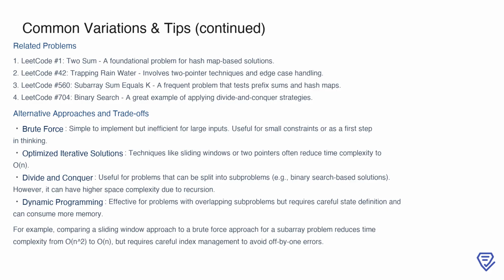Now, consider the trade-offs between different approaches. Brute force methods are straightforward to implement and are often a good starting point for understanding the problem, but they tend to be inefficient for larger inputs. Optimized iterative solutions, like sliding windows or two pointers, can significantly reduce time complexity to O(n), though they require careful index management to avoid off-by-one errors. Divide and conquer approaches are particularly useful for problems that can be broken into smaller subproblems, such as binary search, but they may have higher space complexity due to recursion.